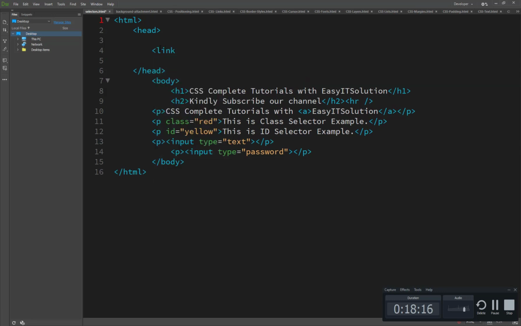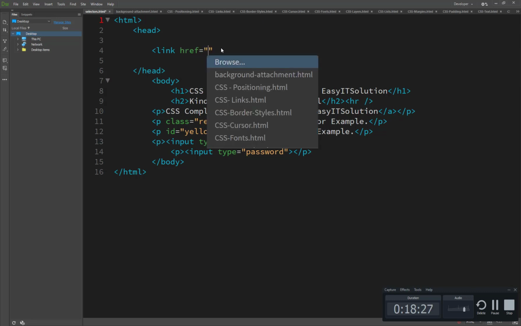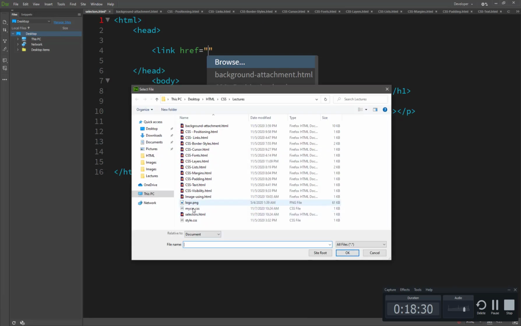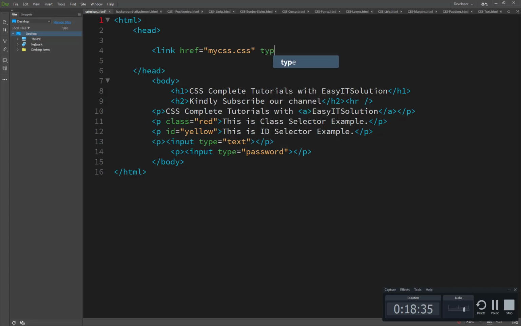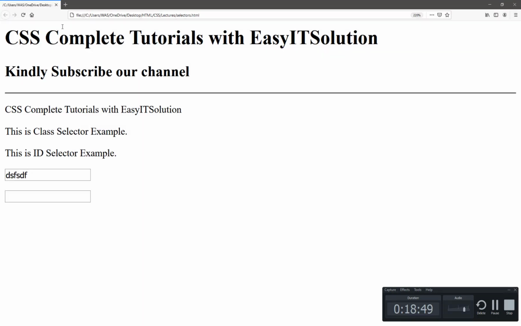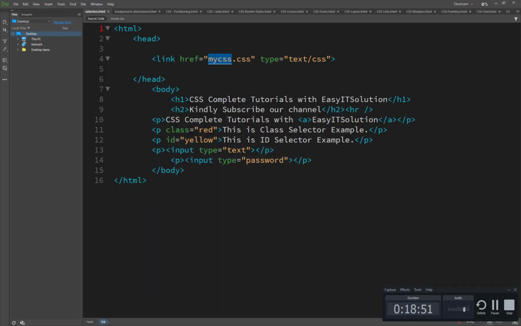It's used with the link, and after link we have the hyper reference and browse to my CSS. And what is the type of CSS? Type text/css, and that's all. It automatically imports your code from the my css.css page. Okay, sorry, where is the mistake? It's a link.